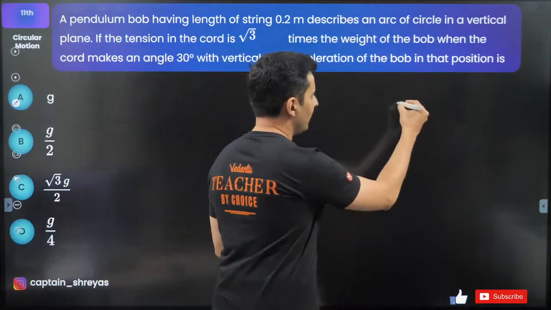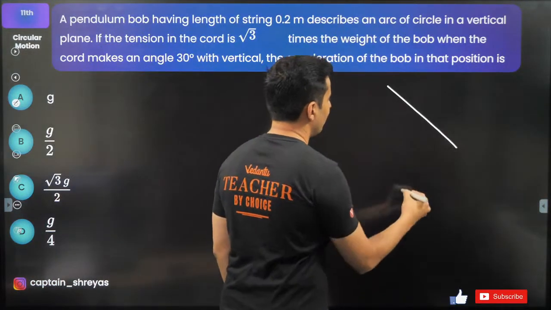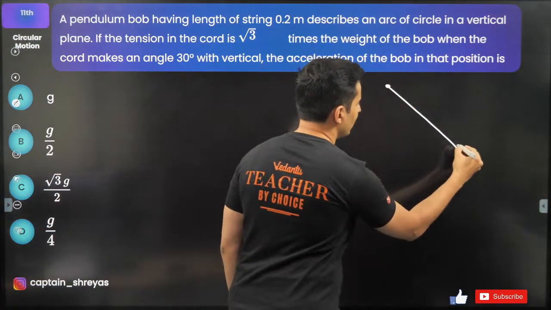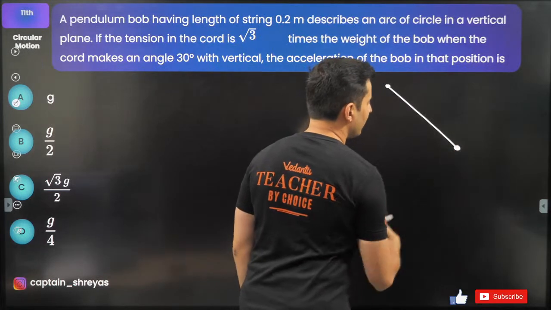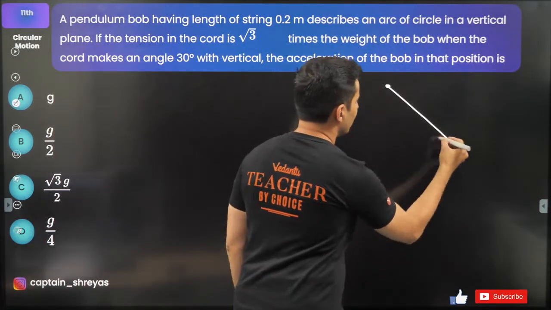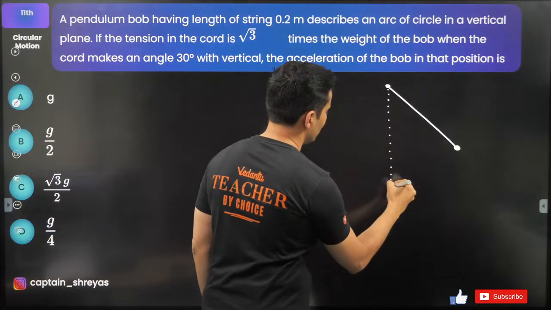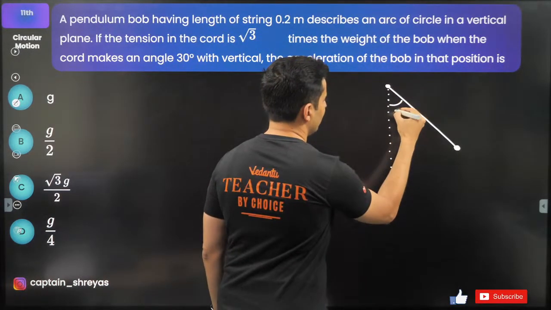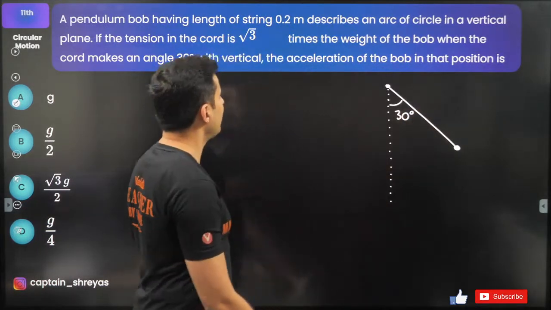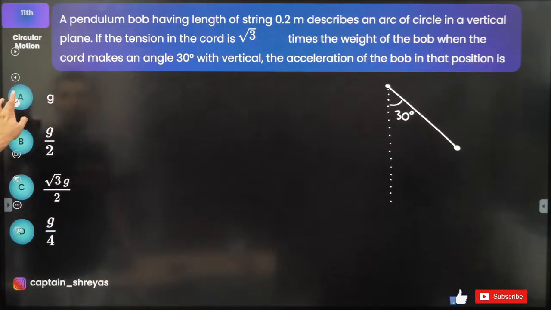Okay, let's draw the diagram. So this is my pendulum, this is my hinge point, this is your mass over here. It is going to make a certain angle with the vertical. So let me just draw the vertical line. This is 30 degrees as per the given question.